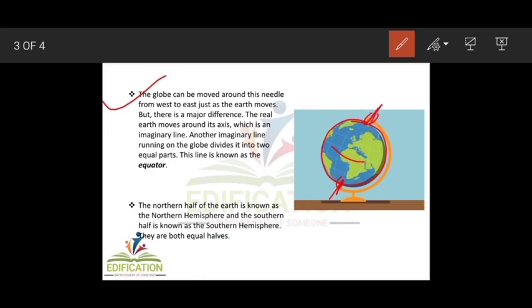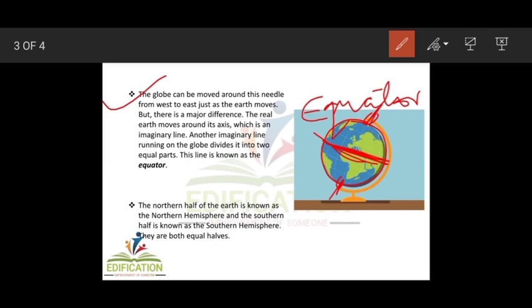Another imaginary line running on the globe divides it into 2 equal parts, and that imaginary line is known as the equator. Here, just in the middle, there is a line, and that one is known as the equator. This is the equator and it divides the globe into 2 equal parts.